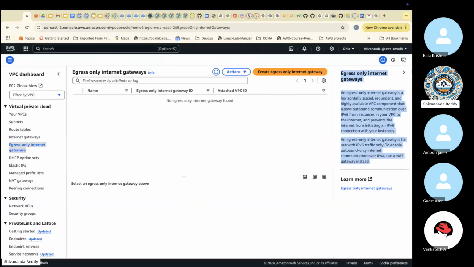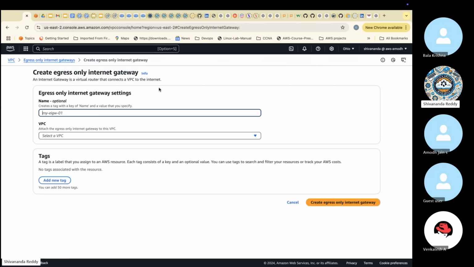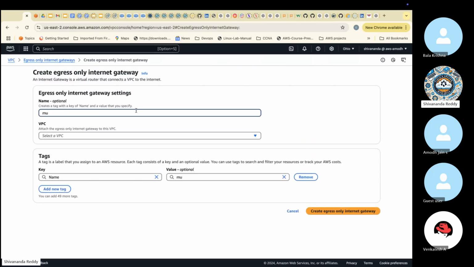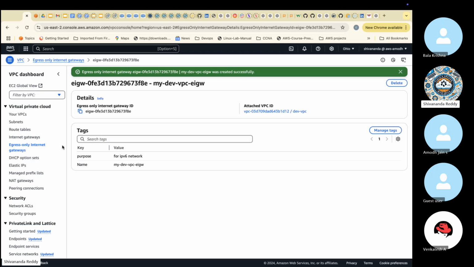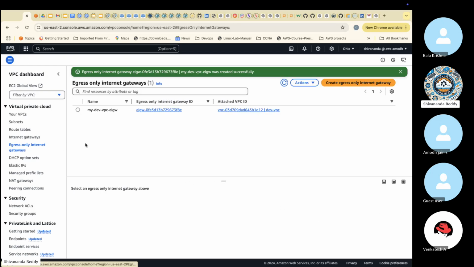So here click on create egress only internet gateway. Here I can give my dev VPC hyphen EIGW. That one is IGW, this one is EIGW. Okay. Then the purpose: for IPv6 network. Okay. Then create egress only internet gateway. So the egress only internet gateway is also created.